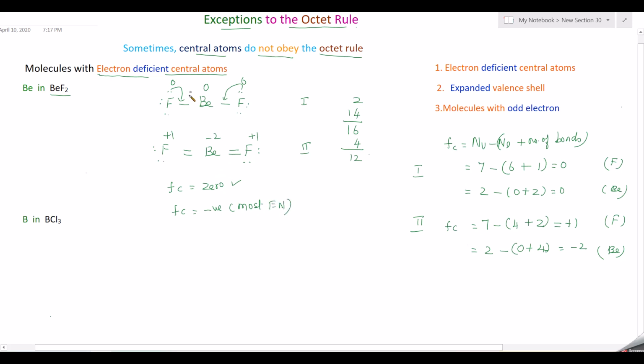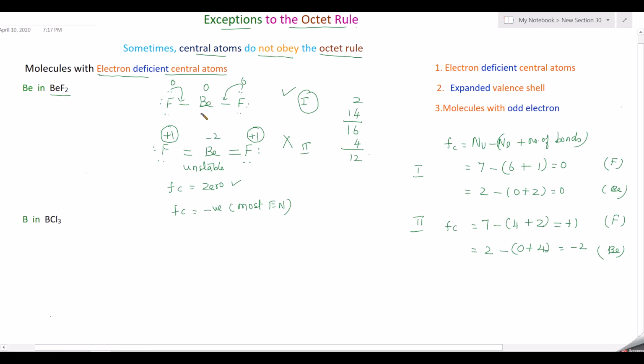So based on this, the first structure where you have formal charge 0 on all atoms is taken as the correct structure. In the second structure, the most electronegative atom, fluorine, has positive formal charge. So the second structure is highly unstable. So this is not at all a correct structure. So only the first structure, where all formal charges are equal to 0, is taken as the correct structure.